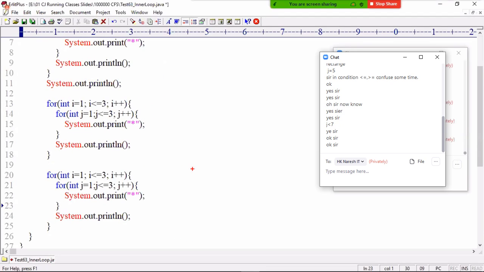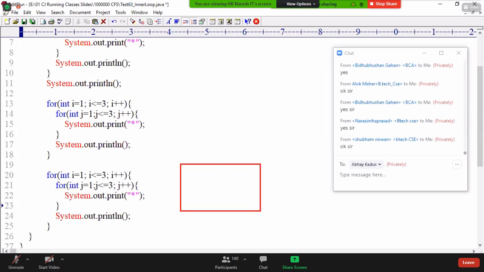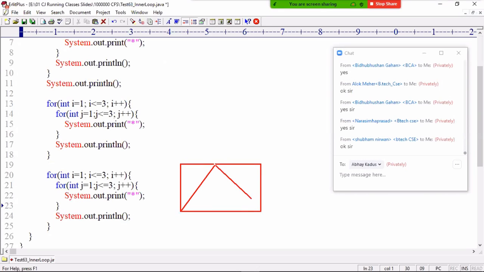Triangle is also a matrix only. Don't feel triangle is something else. Left angle triangle, right angle triangle, anything is a matrix only.